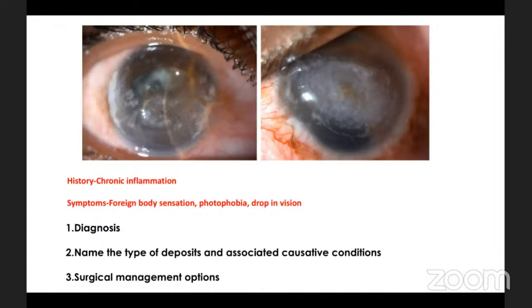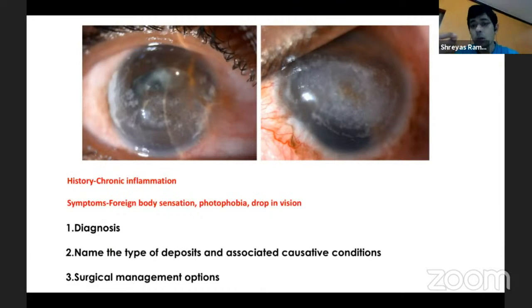So you may have just a simple, what we call a Swiss cheese pattern, or sometimes a slightly thicker plaque, and you can combine them with first a debridement, a superficial keratectomy, and then do EDTA chelation to remove the calcium.